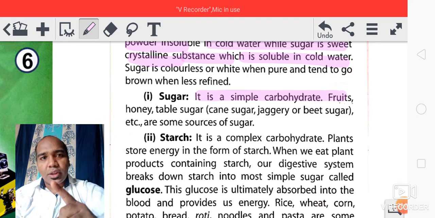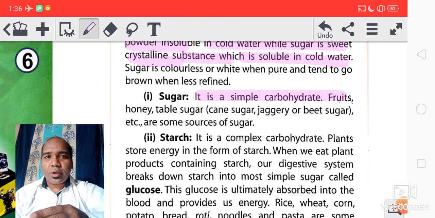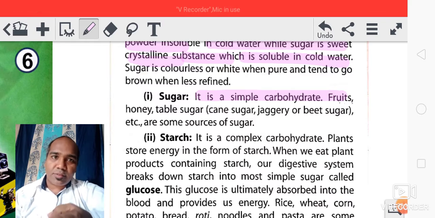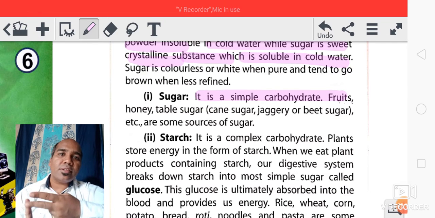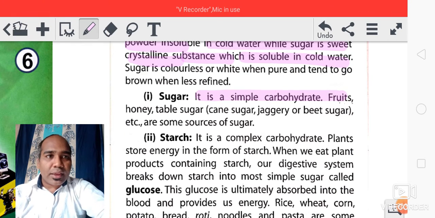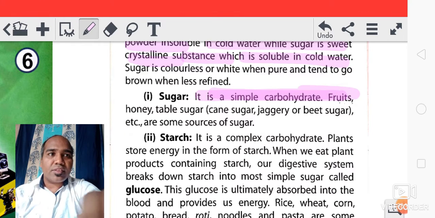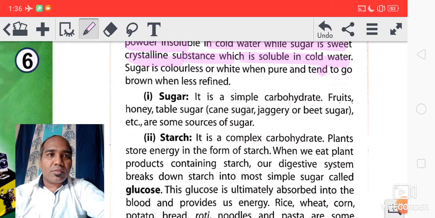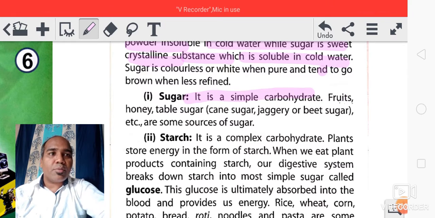One is sugar, second one is starch. Okay, and 2 types of carbohydrates are there. One is simple carbohydrate, second one is complex carbohydrate. Okay, so sugar is simple carbohydrate. You can see here it is given. Sugar is simple carbohydrate, and it is found in what?